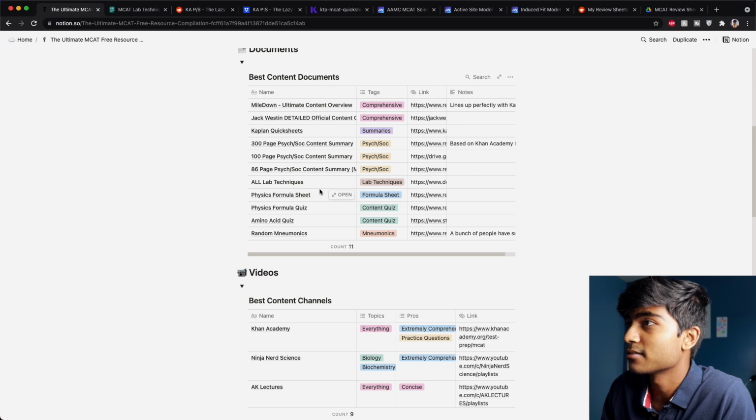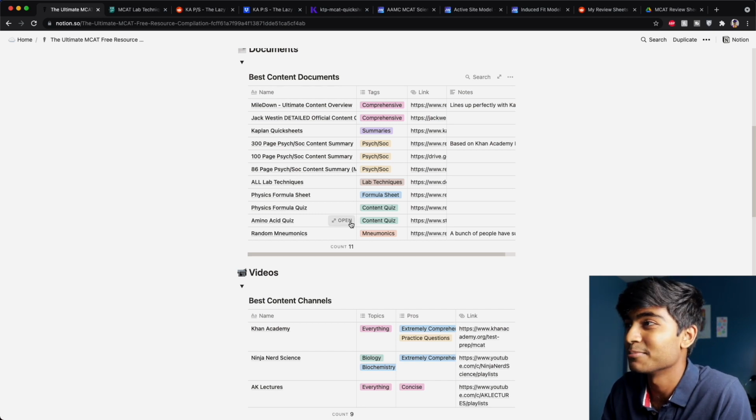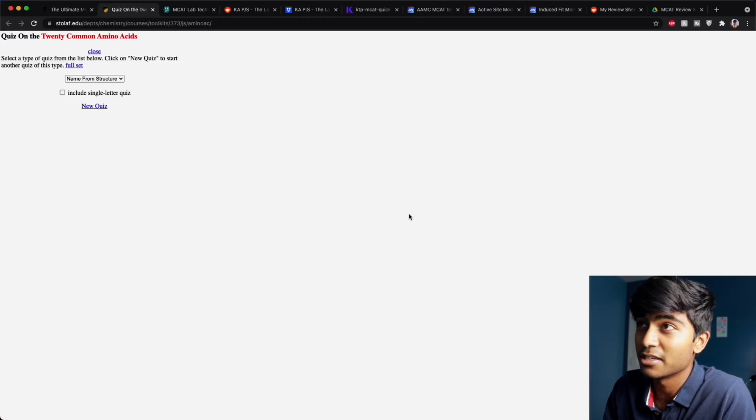So next, there's a formula sheet here. I don't want to go through everything, but a formula quiz too, which I found helpful. This is a random mnemonics Reddit post, so a bunch of people just commented under their random mnemonics that they had for remembering stuff, so that could help. So this is the amino acid quiz. This is also very helpful in remembering the amino acids because they're extremely high yield. So you can sort it however you want, just hit new quiz and it'll generate one for you.